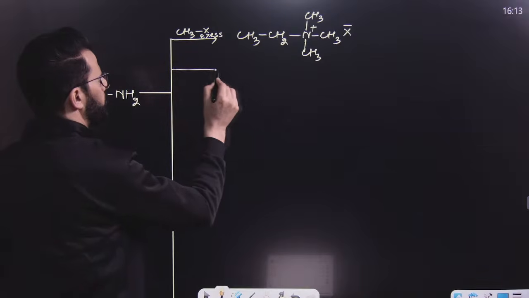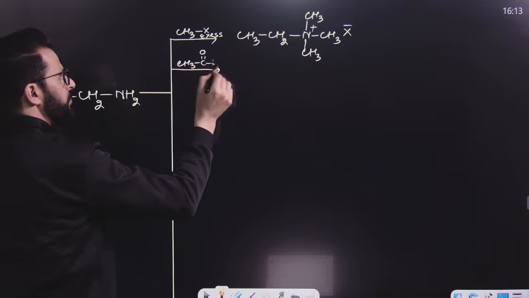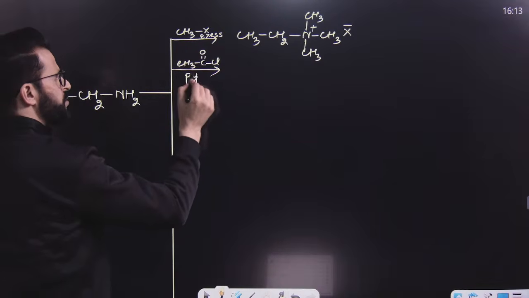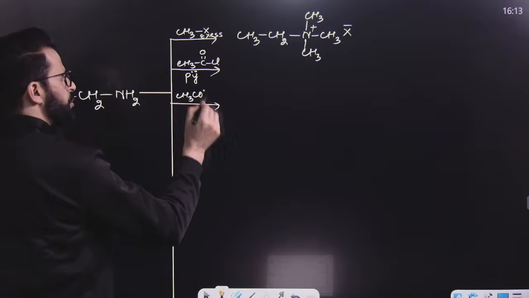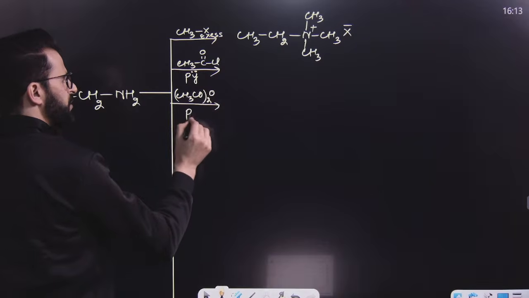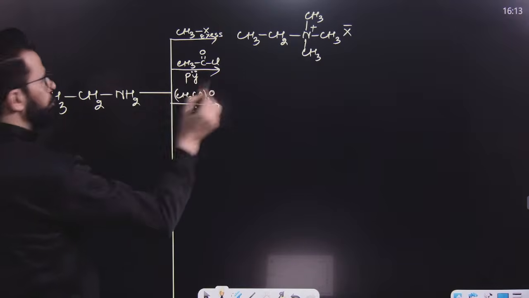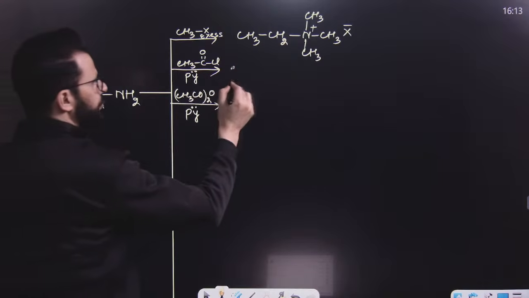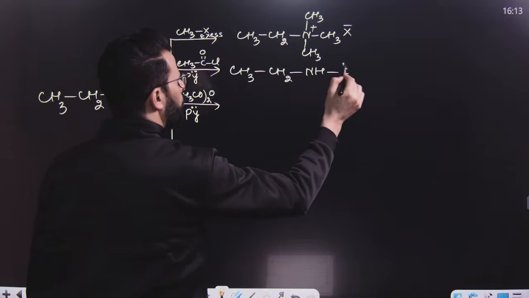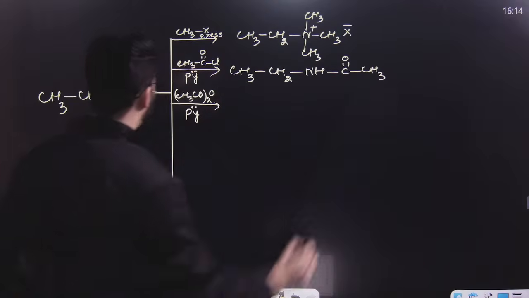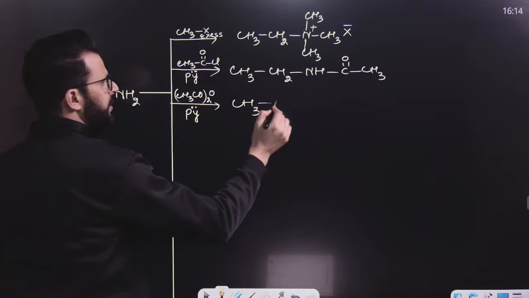Now, another reaction. If you treat this with an acid chloride, for example CH3COCl, the reaction generally takes place in the presence of base, or you can use acetic anhydride, (CH3CO)2O. Now, what will happen? One H is replaced by an acetyl group. That means it is acetylation of this amine. So it will result in the formation of CH3CH2NHCOCH3. We have to remove hydrogen and add an acetyl group. So this is acetylation.